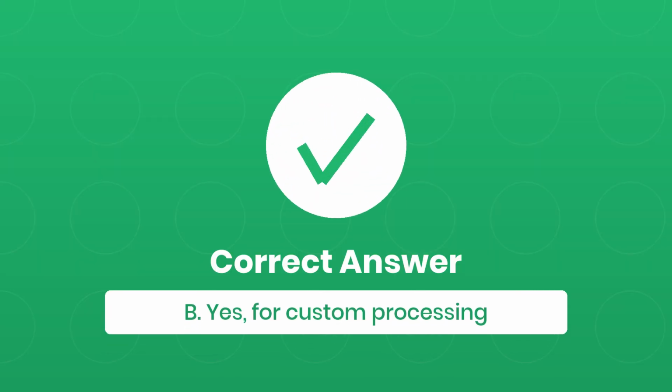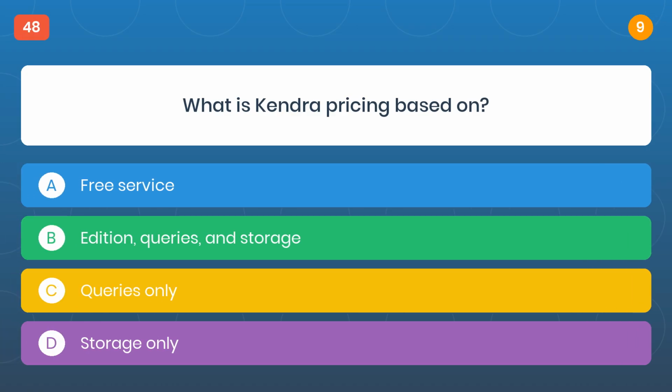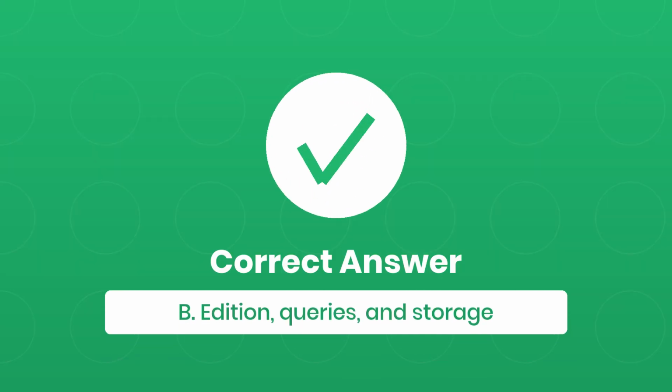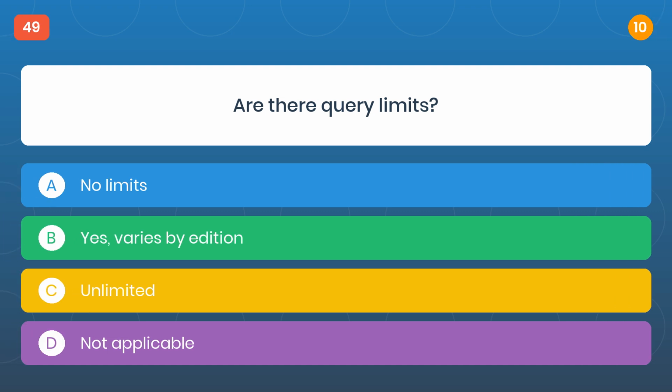The correct answer is B, yes, for custom processing. Question 48. What is Kendra pricing based on? The correct answer is B, indexing, queries, and storage.